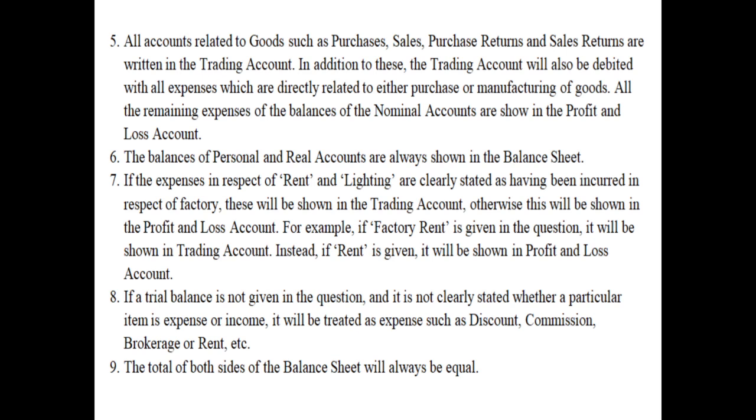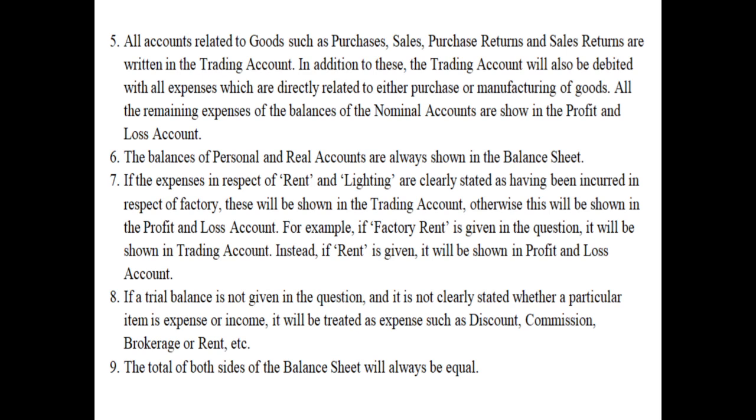But if no word as office or factory is mentioned, only the word rent or lighting is mentioned, then we will assume it to be related to office and will be shown on the debit side of the profit and loss account. For example, if factory rent is given in the question, it will be shown in the trading account. Instead, if rent is given, it will be shown in profit and loss account.